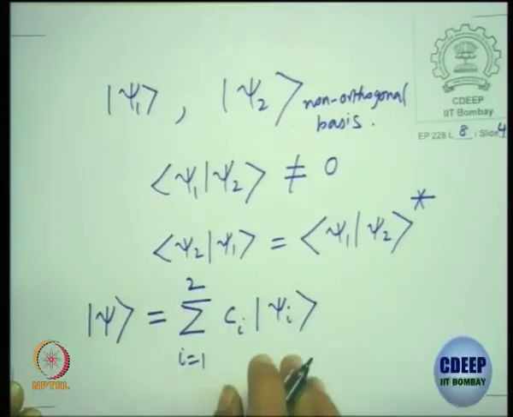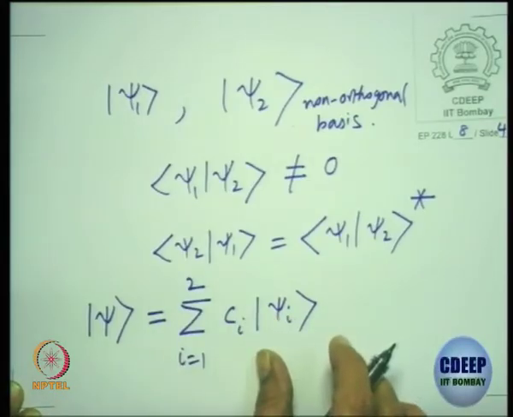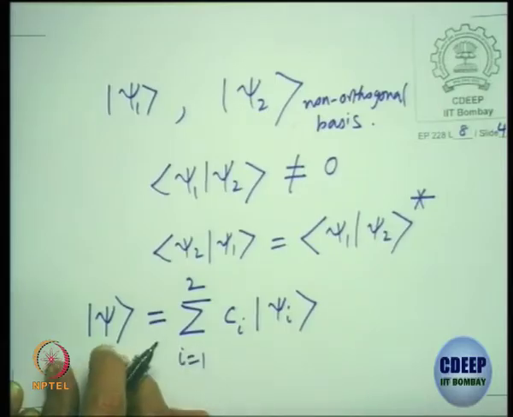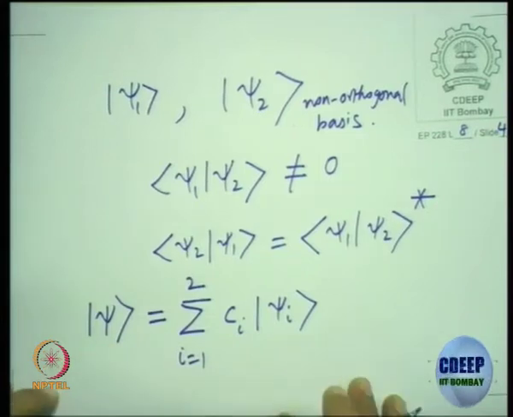This is the superposition of the basis states, which will give you any arbitrary state in the two-dimensional vector space. So this is why this forms a basis set, but it is not orthogonal.